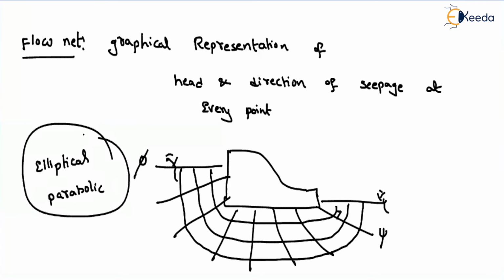The first property is that they will meet orthogonally. The properties are very, very important because they can ask you for match the following. And also here we have to select, suppose four options are given, out of those four, you have to select the correct options. In the previous case, the correct option might be only one, but in the present case, the correct options can be one, two, three, or four. If you select all the correct ones, then only you will get the marks.